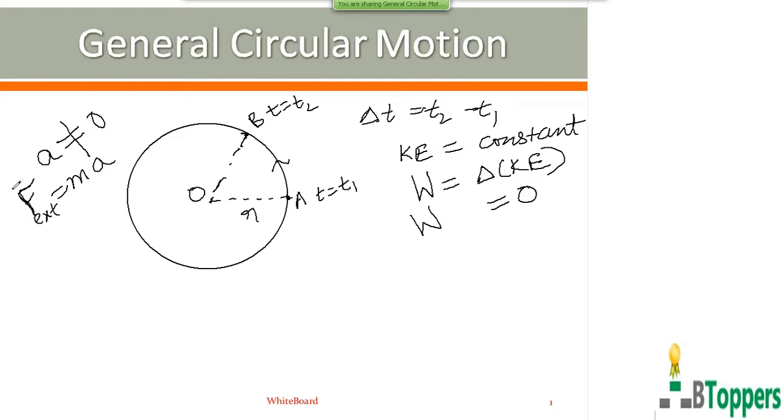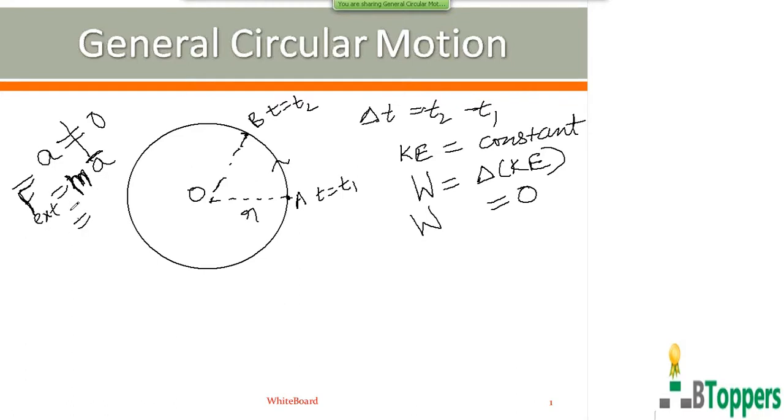From Newton's second law, the resultant external force on the particle of mass m, when the mass of particle is constant, can be written as m a bar, where a bar is the acceleration of the particle.